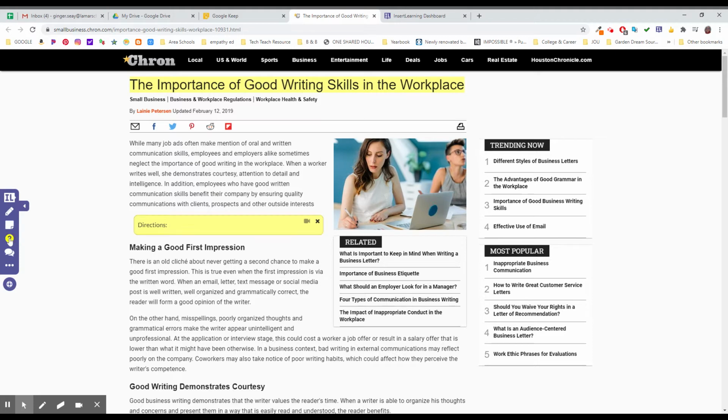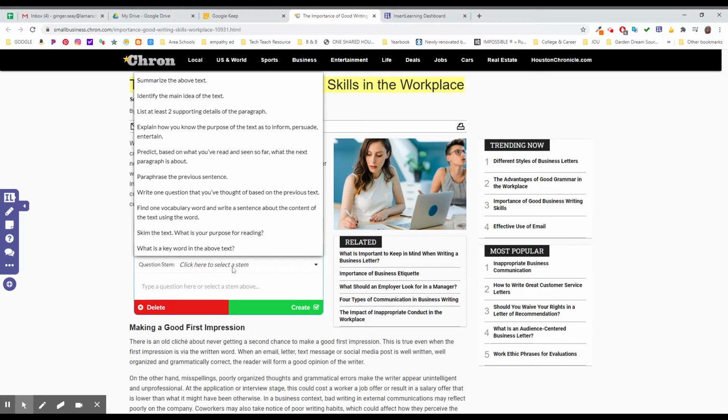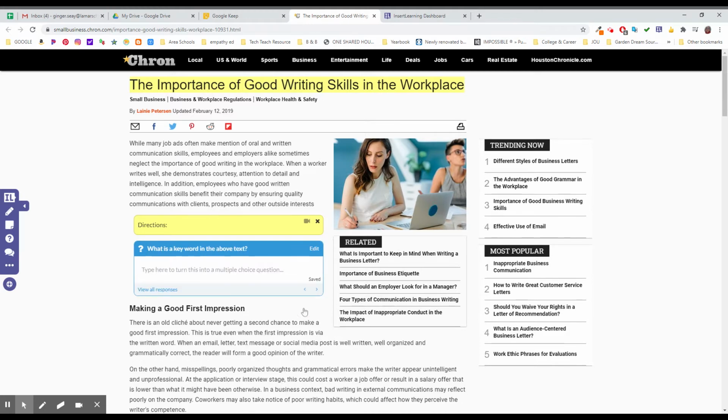I can then insert a question. Maybe I'll put the question right here as well. You've got question stems that you can choose from that they have very selectively put up here. Here's some basic prediction, explain, paraphrase, write one question, find a vocabulary word, what's your purpose, what's a keyword. Maybe I'll say what's a keyword in the text above. You can change how many points it's worth. I want everything to be worth 3 points in this. I can go back and fix that. And then I can create that. And they'll have to go through and give me the keyword in that text.